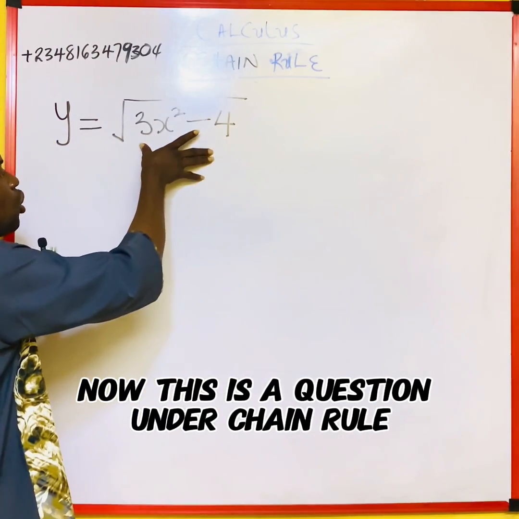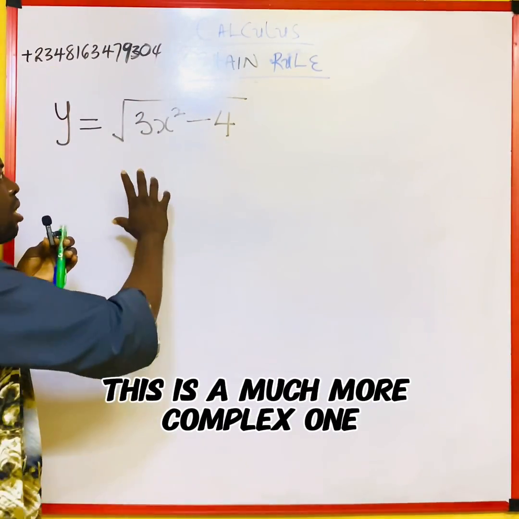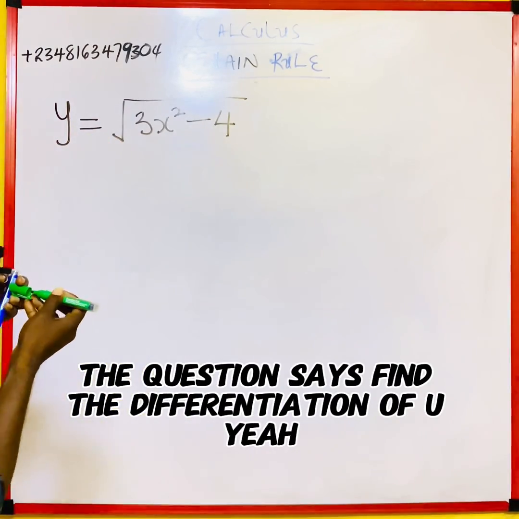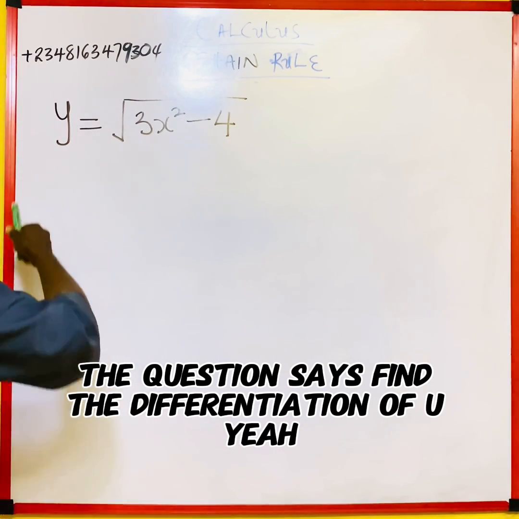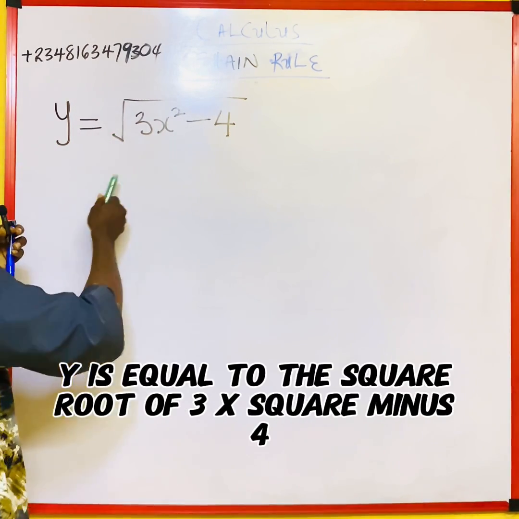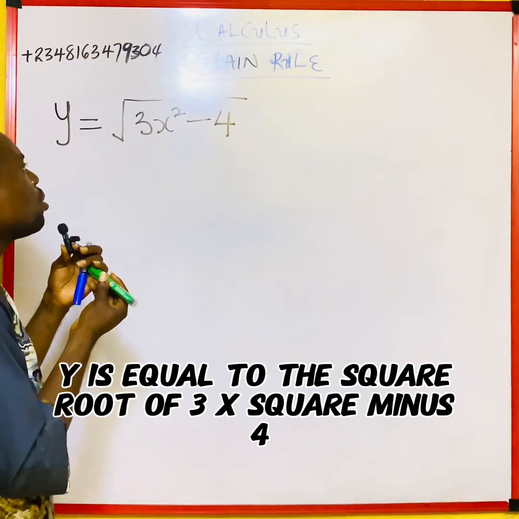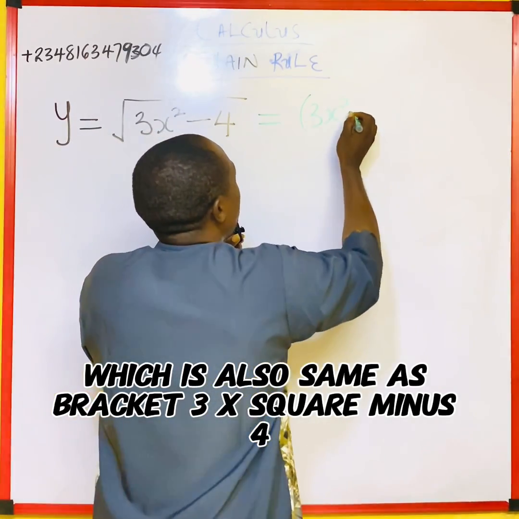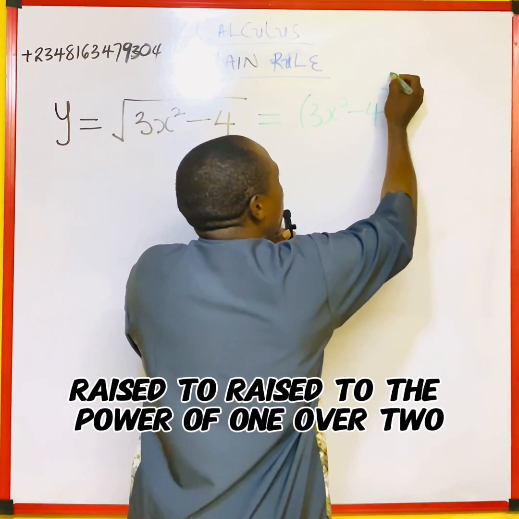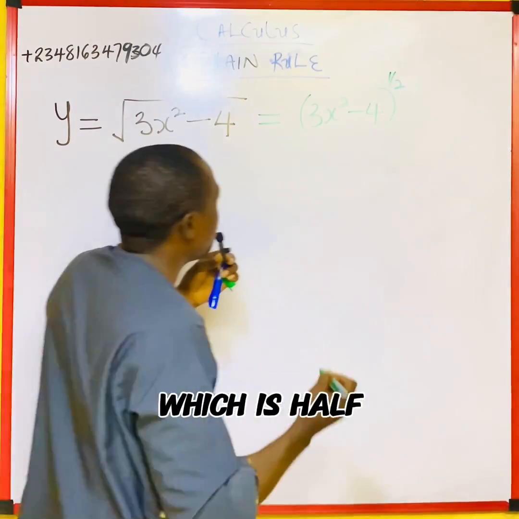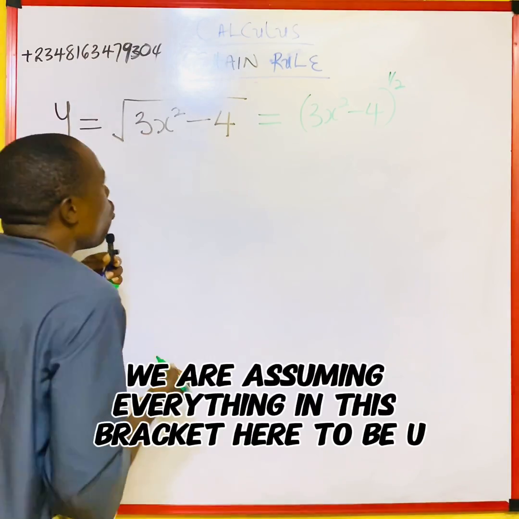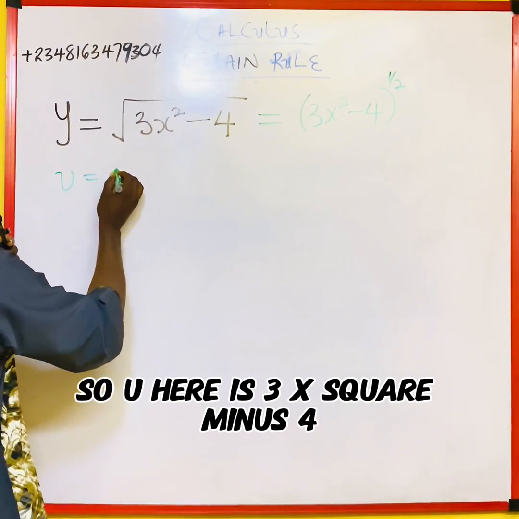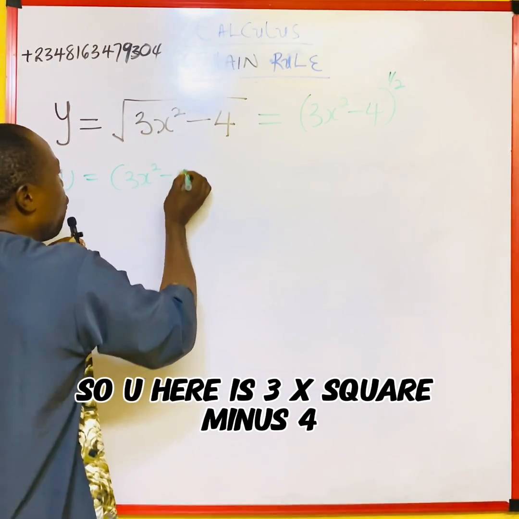Now, this is a question under chain rule, which we have done a question before. This is a much more complex one, so let's go straight. The question says, find the differentiation of y, whereby y is equal to the square root of 3x squared minus 4, which is also the same as bracket 3x squared minus 4 raised to the power of 1 over 2, which is half. Now, we are assuming everything in this bracket to be u. So u here is 3x squared minus 4.